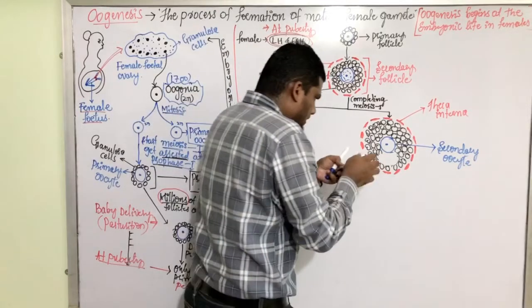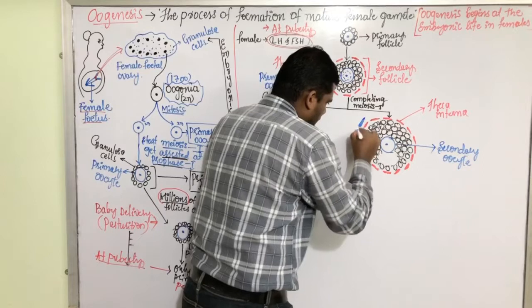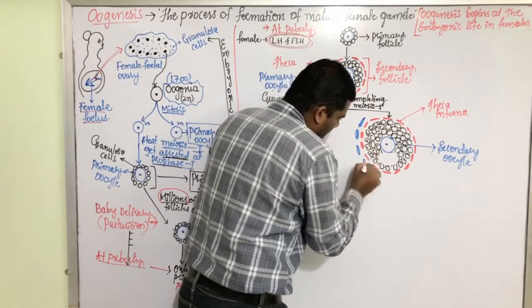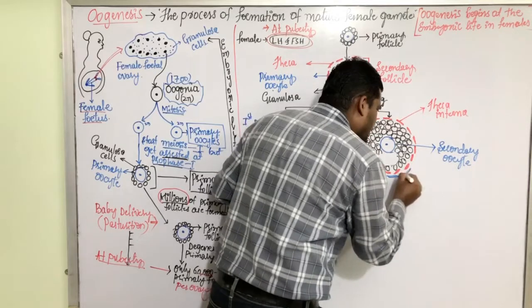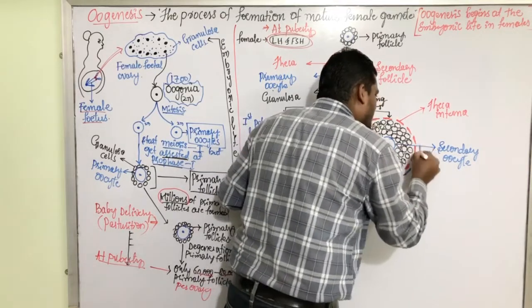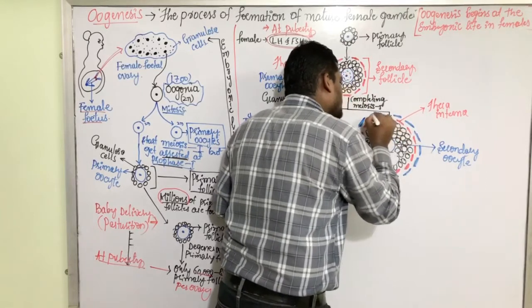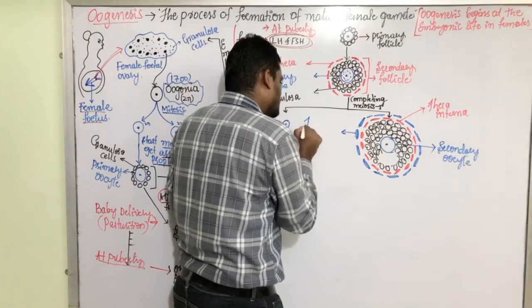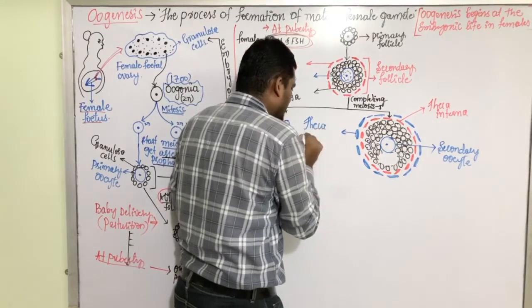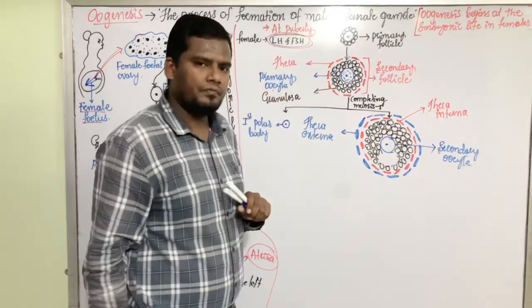Whereas one more layer gets developed here like this. One more membrane gets developed here. This membrane, which is outside, external to this structure, is called as theca externa.